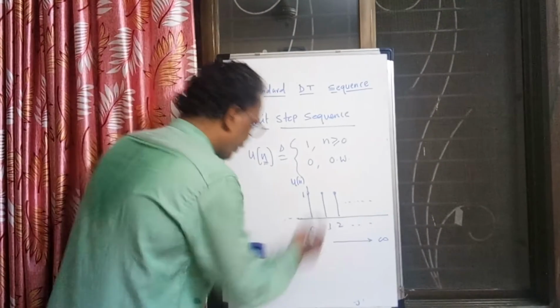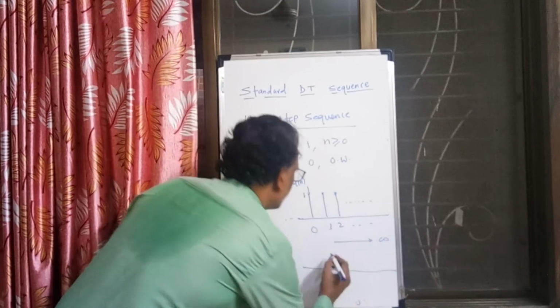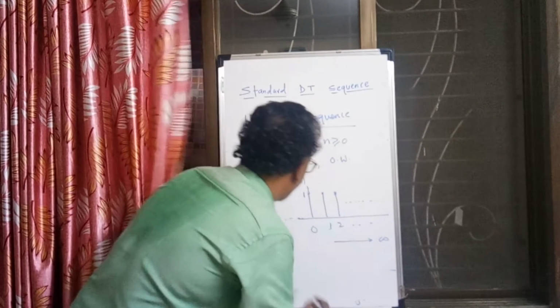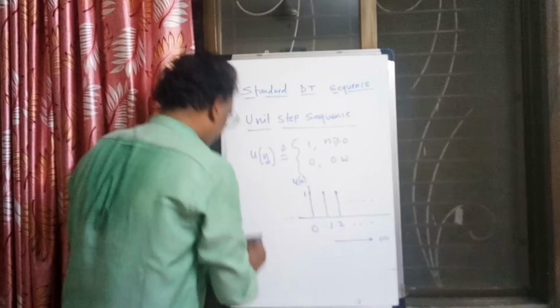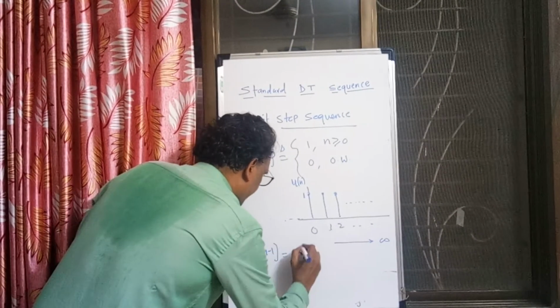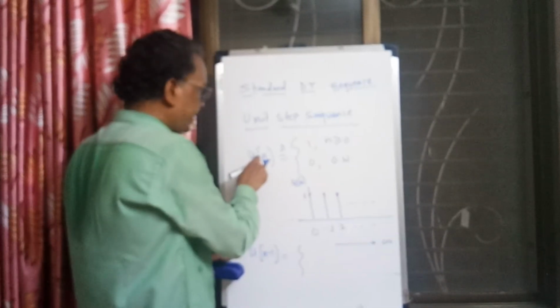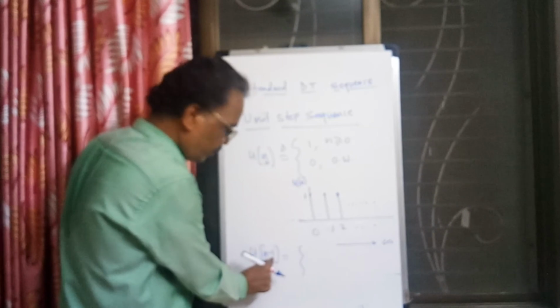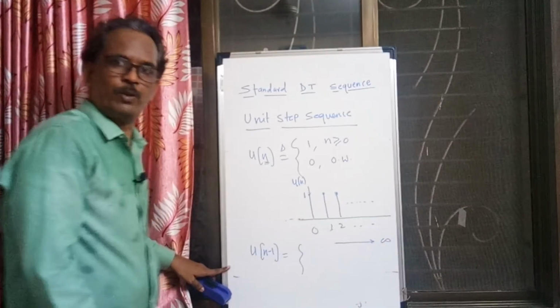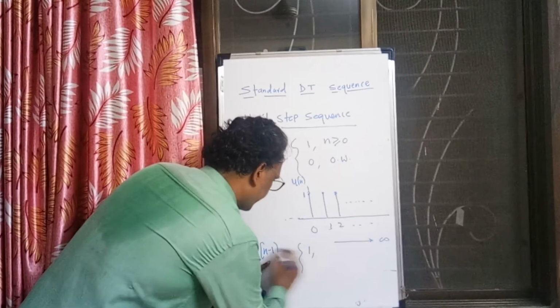Now you can also shift this sequence. If you shift this sequence by 1, just see what happens. If I am trying to plot u of n minus 1, what is the definition? This should be greater than or equal to 0.